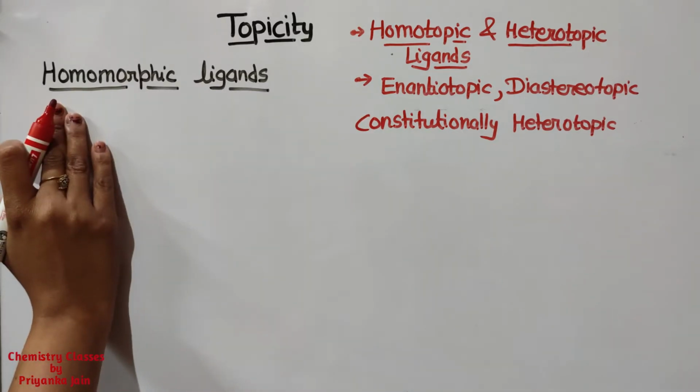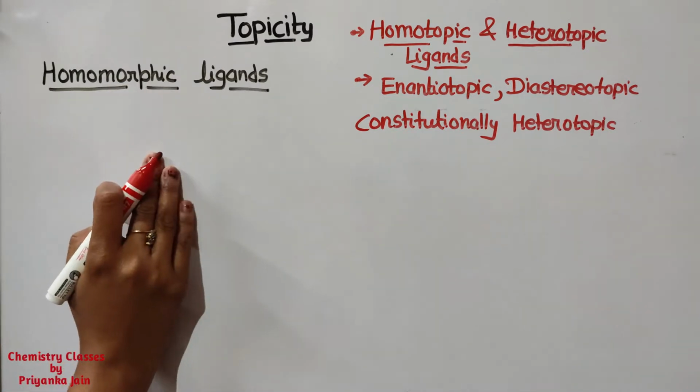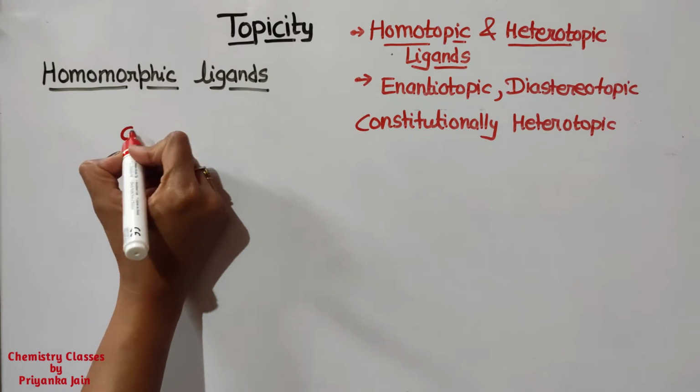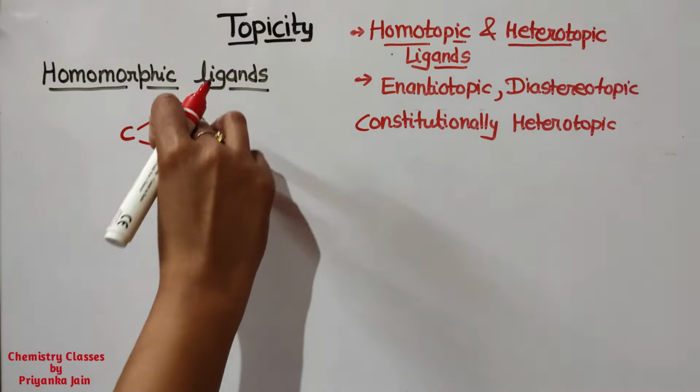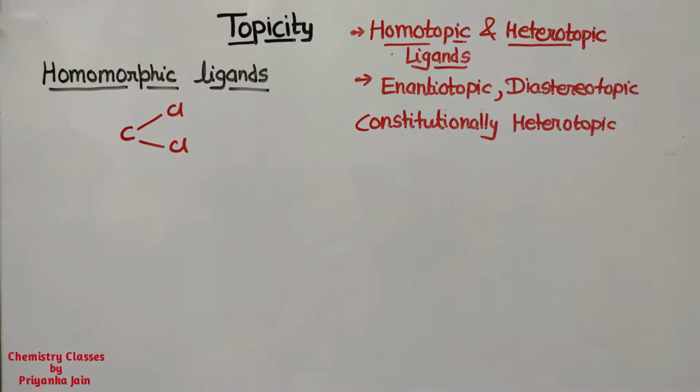For this we should know about homomorphic ligands. What are homomorphic ligands? See here, two identical ligands. Suppose to a carbon atom, two chlorine groups are attached in this manner. These two chlorine atoms are called homomorphic ligands.